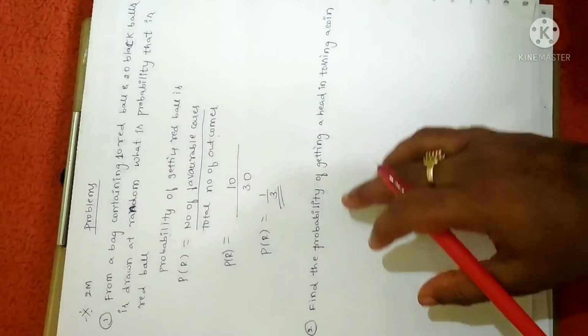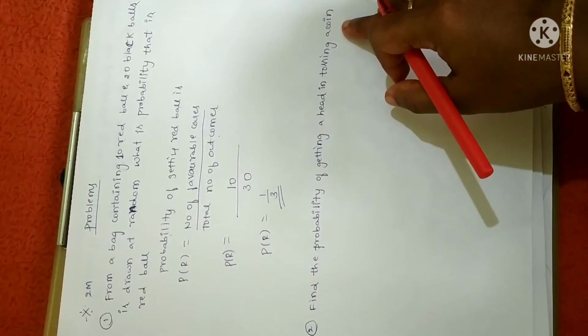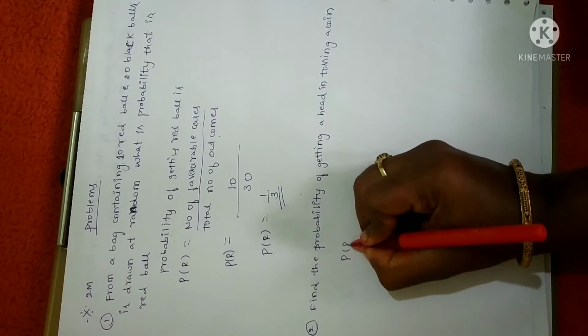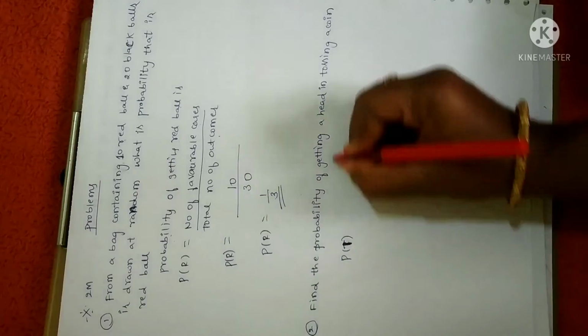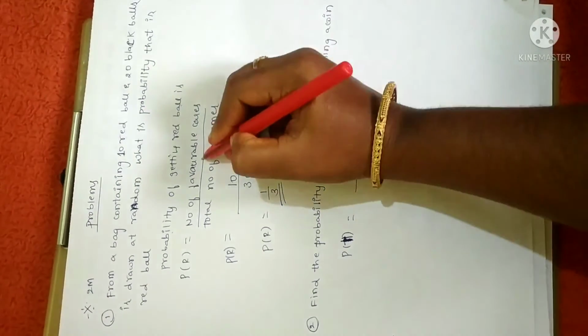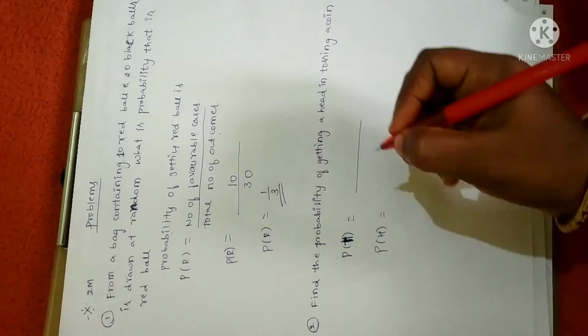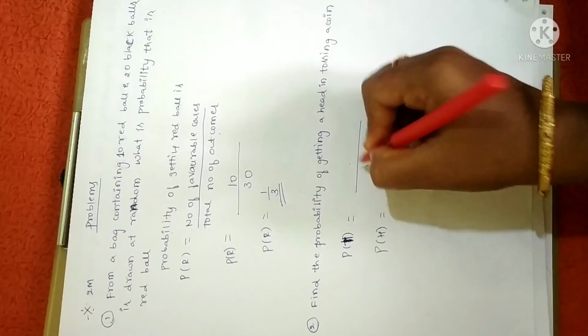Fine. Now look at the second question. Find the probability of getting a head in tossing a coin. So similarly you have to write the formula here. Tossing a coin, probability of getting head, right? So probability of head is equal to, you just write down the formula, whatever I have written, you just copy down the formula. I'll just write the steps. So for the probability of getting a head, you have to write the formula, don't skip it.